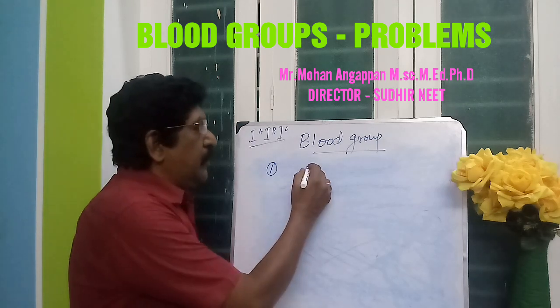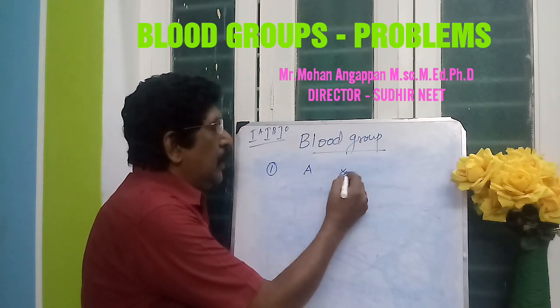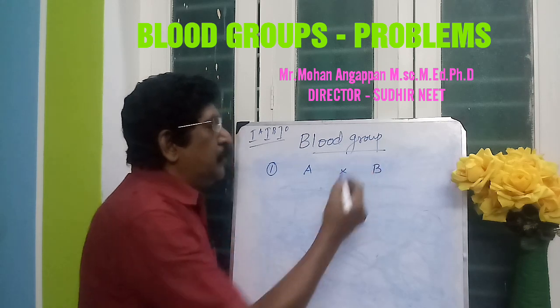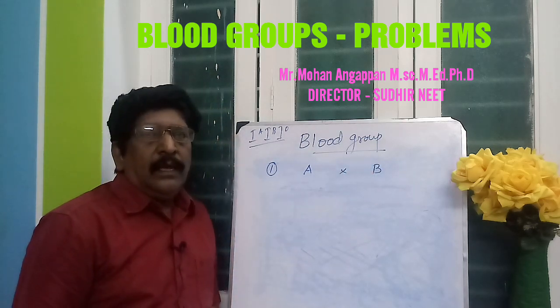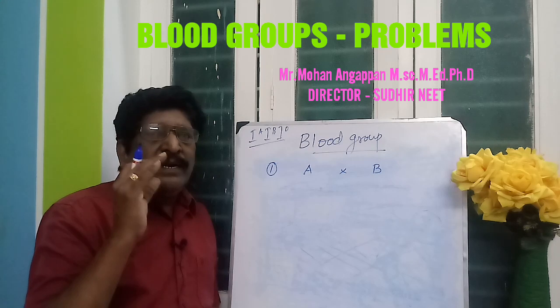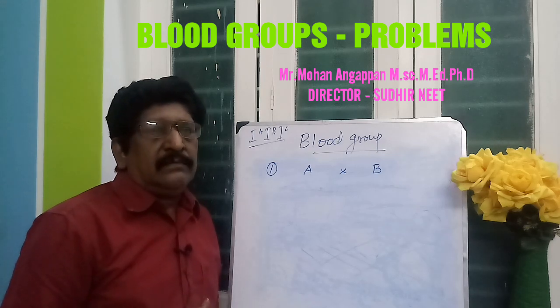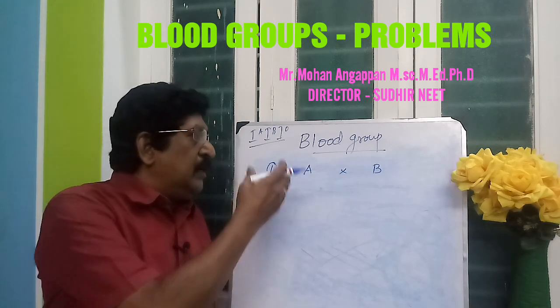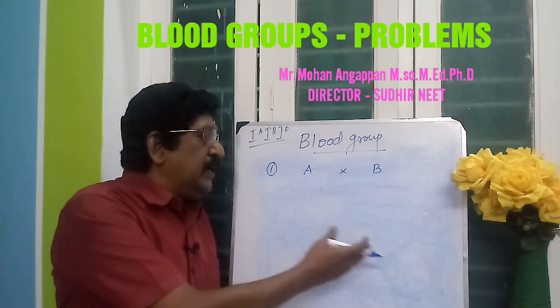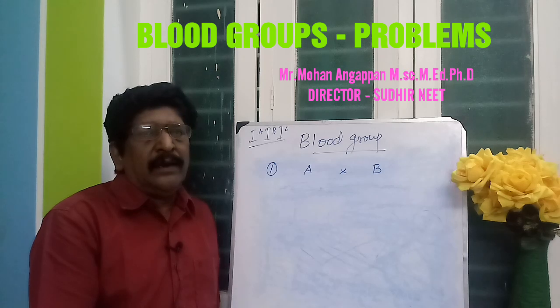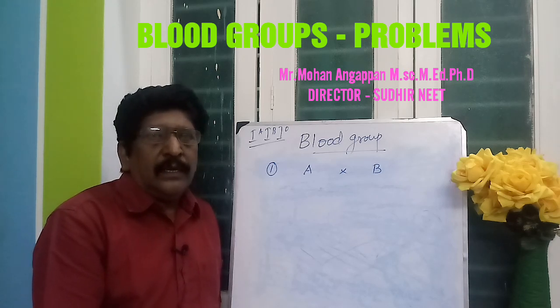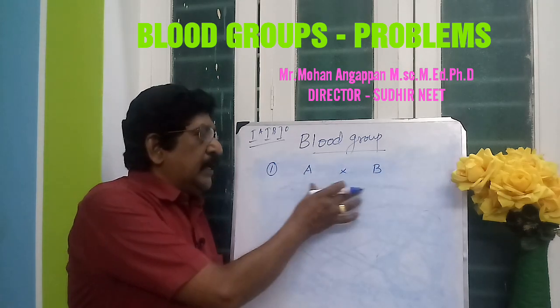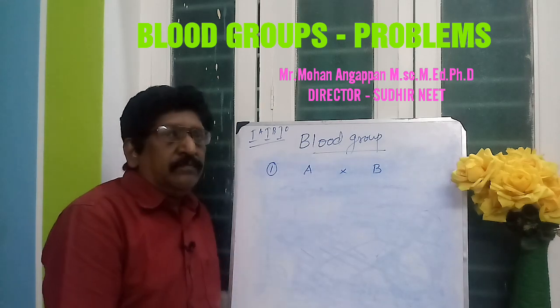The father is of blood group A and the mother is of blood group B. The question: what are the possibilities of the children with the genotypes, or what are all the possibilities of the children with blood group A or B or AB or O, etc.? For this we have to take up the genetic makeup.